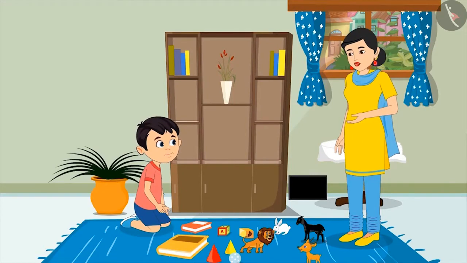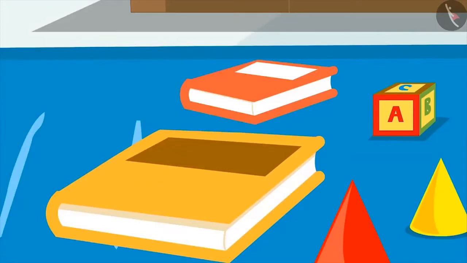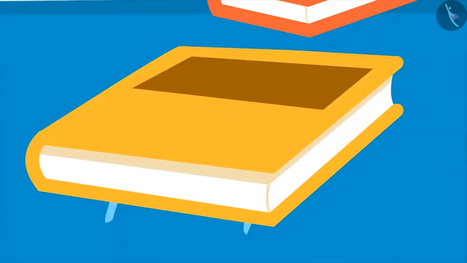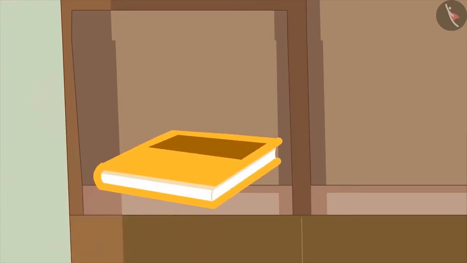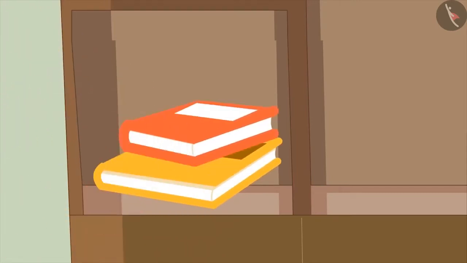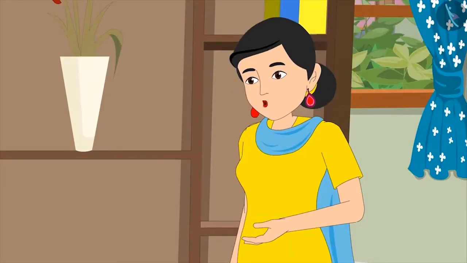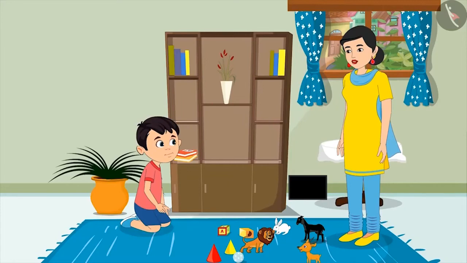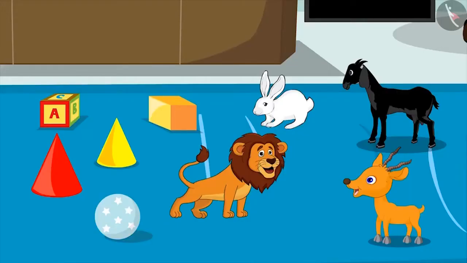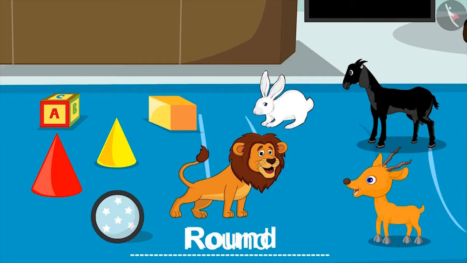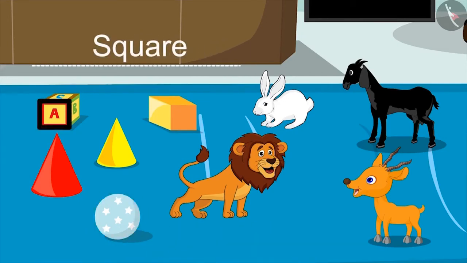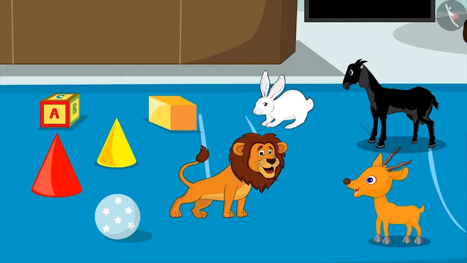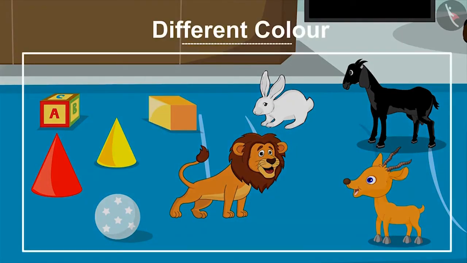Yes, of course. Can you tell me, out of these two books, which one is the big book and which one is the small book? Yes, this one is the big book and this one is the small book. Very good, Chotu. Let's look at these toys now. The shapes of all these toys are different. One is round like a ball, while another one is square like your book. And their color is also different.